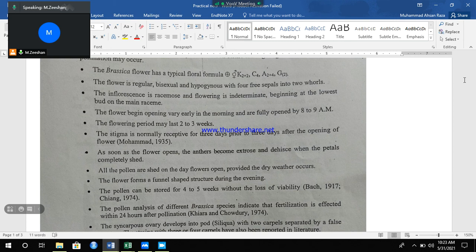For selfing we just cover the raceme with the glycine bag, and for crossing we have to select the bud, and we do the crossing in the evening. Remove the anthers. Sometimes breeders remove the calyx and corolla also for their convenience, but we don't recommend removal of the calyx, especially because the structure of the calyx is rough and protects from insects or other organisms.